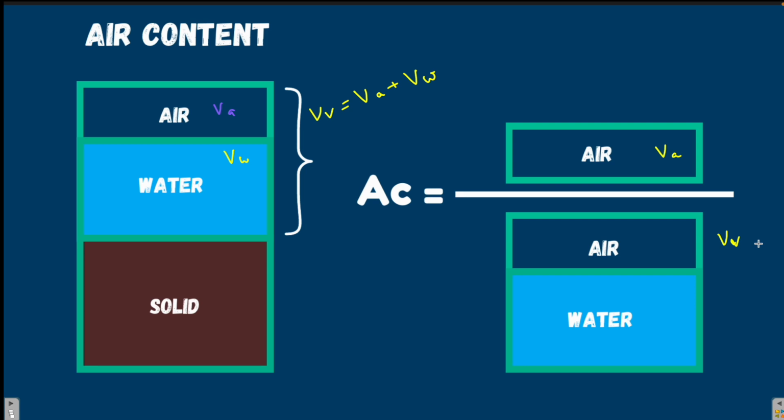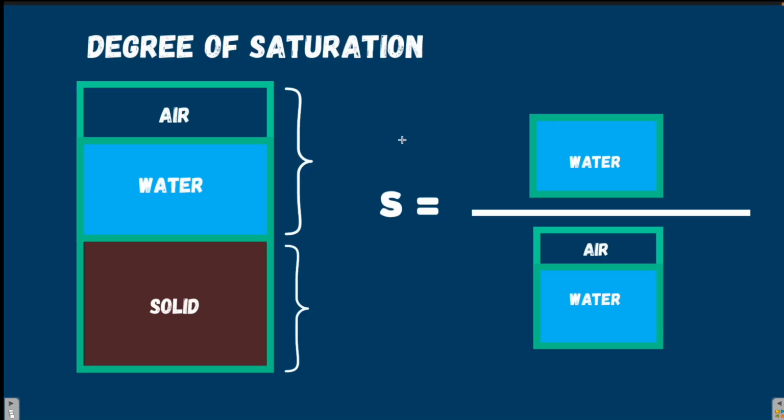Now air content in the soil represents how much voids is filled with air. This is something of same sort as degree of saturation. Degree of saturation is volume of water to the volume of voids. It represents how much voids present in the soil is filled with water. Now, here is the definition of degree of saturation.